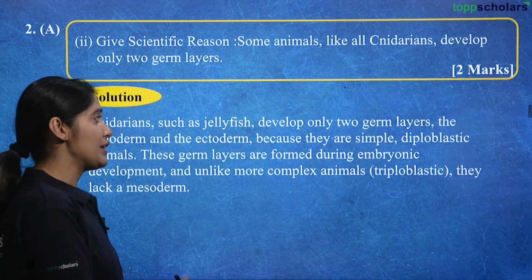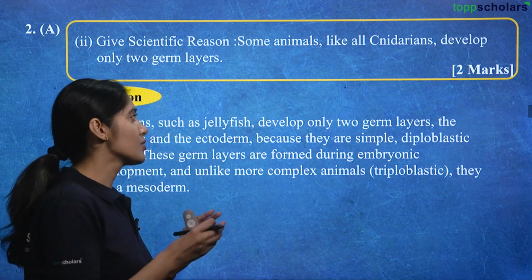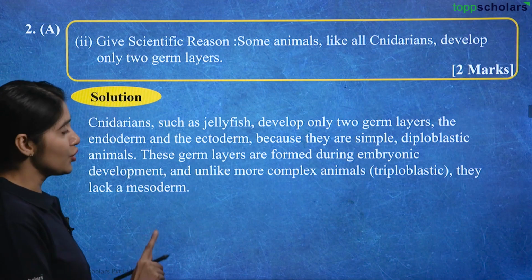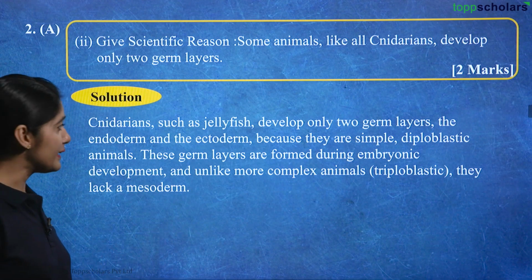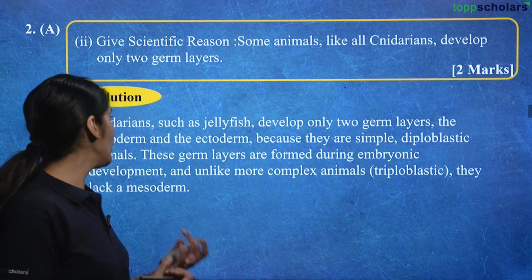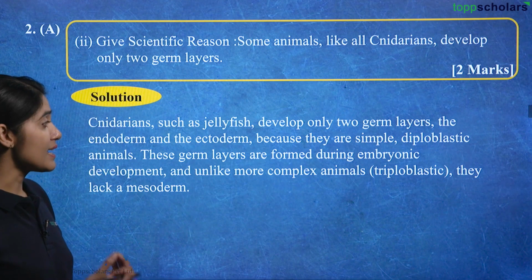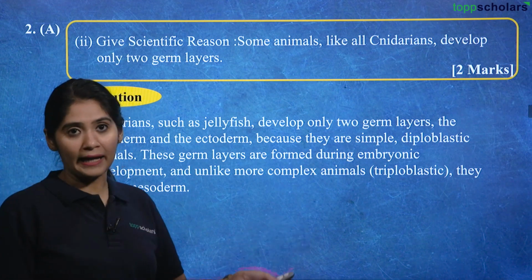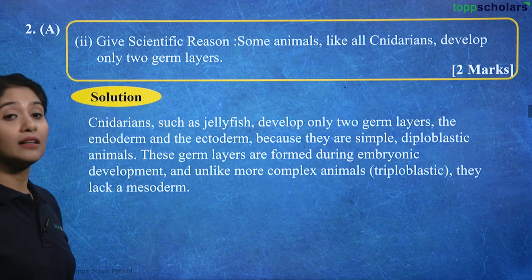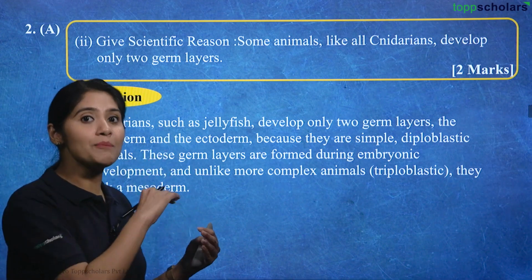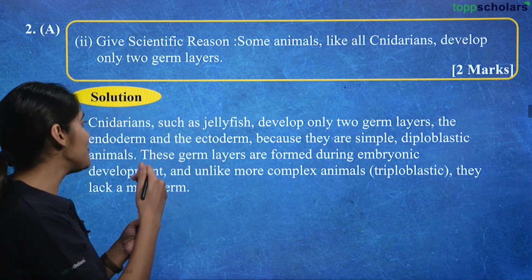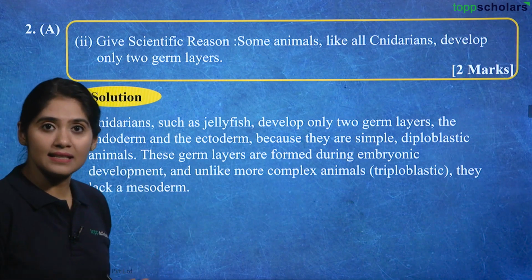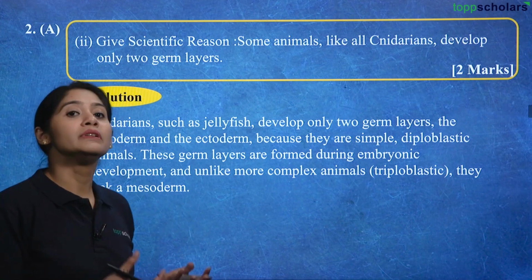Cnidarians such as jellyfish, so jellyfish belong to the phylum cnidarians, develop only 2 germ layers, the endoderm and ectoderm, and that is the reason why they fall under cnidarians, because they are simple diploblastic animals. These germ layers are formed during the embryonic development, and unlike more complex animals like triploblastic animals, they lack a mesoderm. So they don't have the mesoderm which differentiates ectoderm and the endoderm. They just have 2 germ layers. So that is the reason why they form the group cnidarians.